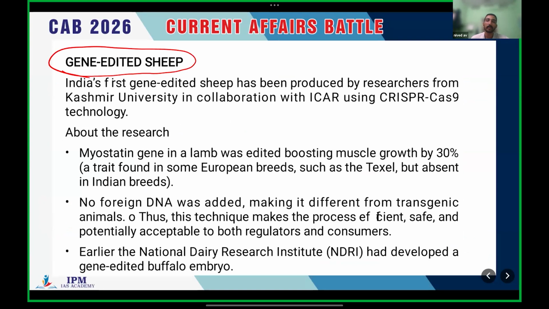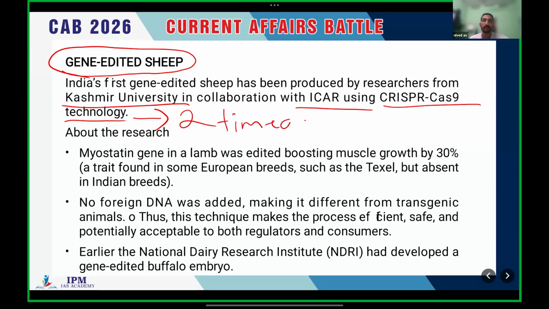India's first gene edited sheep has been produced by researchers from Kashmir University in collaboration with ICAR, using CRISPR-Cas9 technology. Okay, is this CRISPR-Cas9 technology? UPSC has asked it two times in the prelims examination. So that's very important.